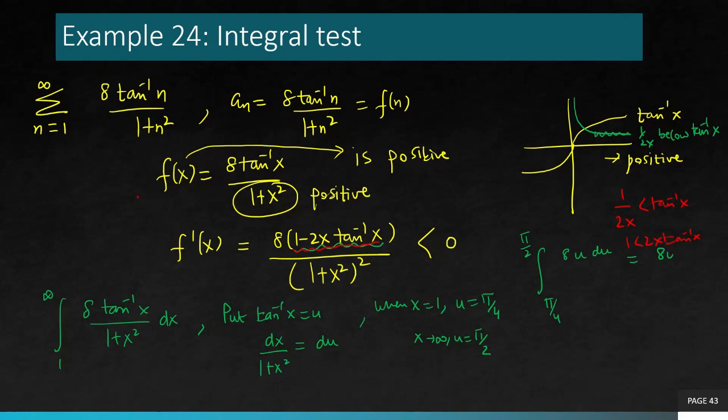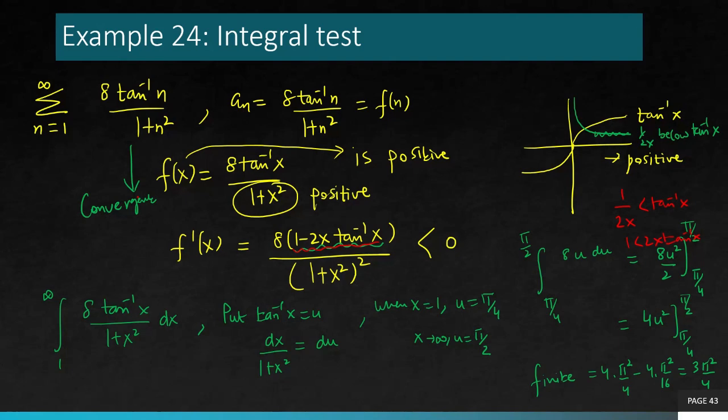Easy to solve. 8 u square over 2, from pi over 4 to pi over 2. And then you can simply plug in the upper and lower limit and simplify that. 4 pi square over 4 minus 4 pi square over 16. This will be 3 pi square over 4. But it's a finite quantity. That means your improper integral is convergent. Hence, your series is also convergent.